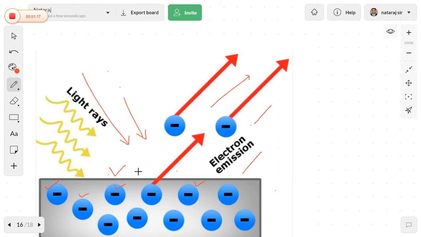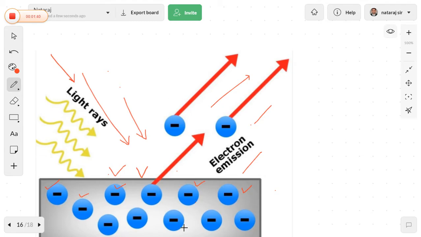This is the metal. When we observe, this metal has a number of electrons. These are all the electrons which have negative charge. So initially, when we strike the beam of light on the surface of the metal, what reaction takes place?